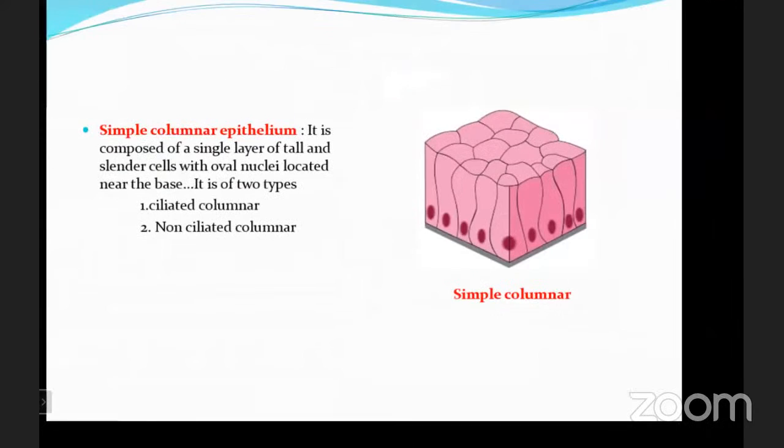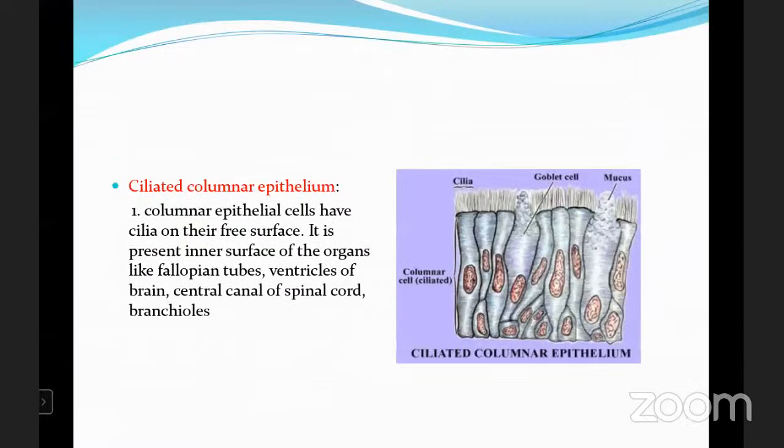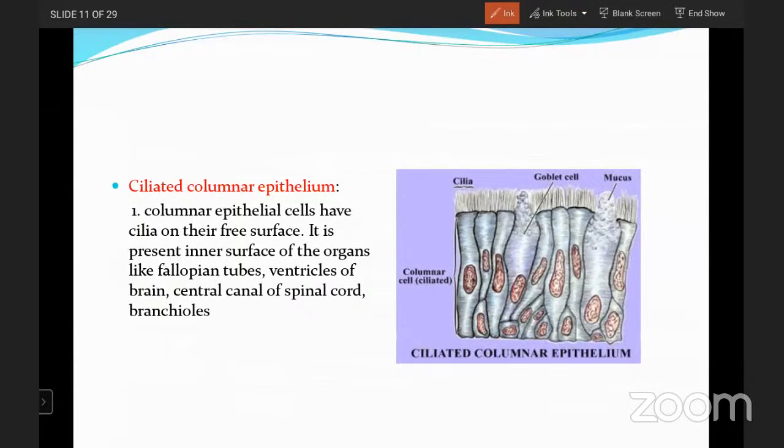Ciliated columnar epithelium means a columnar epithelium, but it has cilia on the surface. That is the definition. Now go for the detail. Here, these are the cilia-like structures present on the surface of the cells. The cells are slender in shape, and they also have the nucleus at the base, but they have cilia-like structures on the surface.